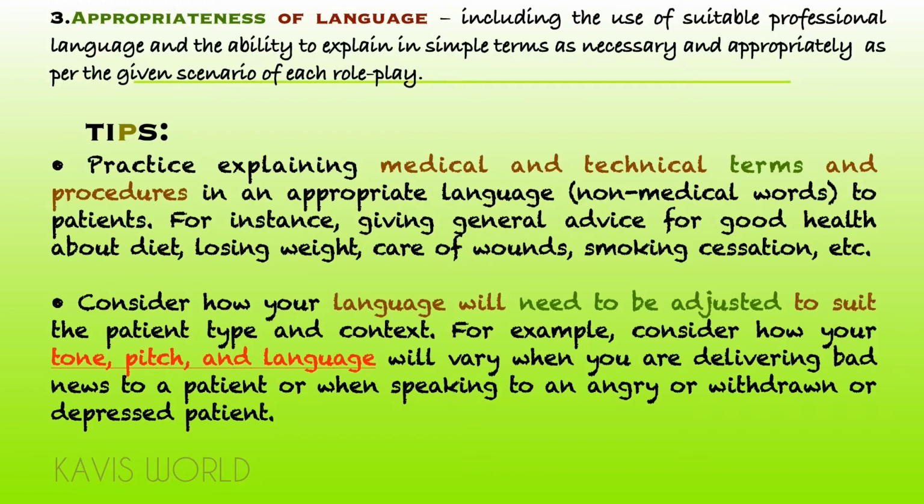The main tips are: practice explaining medical and technical terms and procedures to patients in appropriate language, that is, non-medical words. For instance, giving general advice for good health about diet, losing weight, care of wounds, smoking cessation, etc. Consider how your language will need to be adjusted to suit the patient type and context. For example, consider how your tone, pitch, and language will vary when you are delivering bad news to a patient or when speaking to an angry, withdrawn or depressed patient.